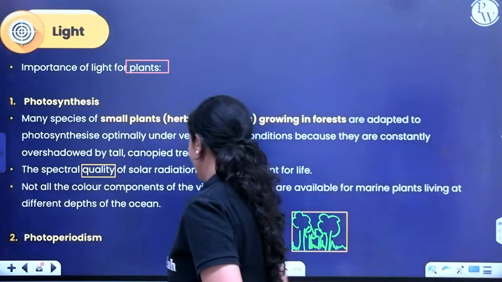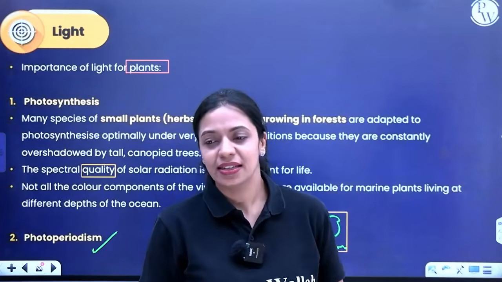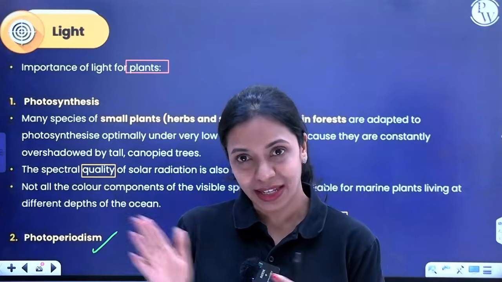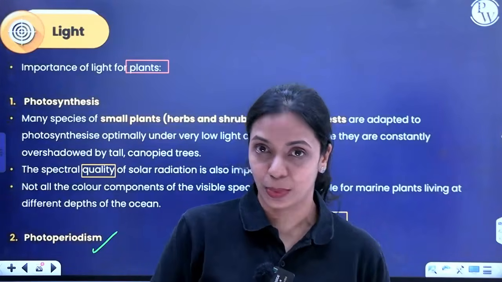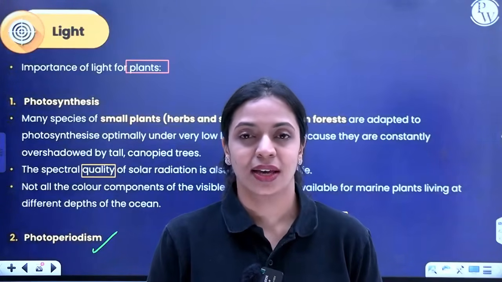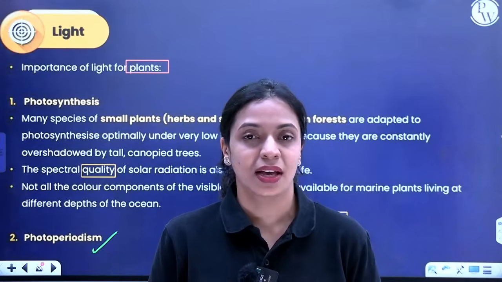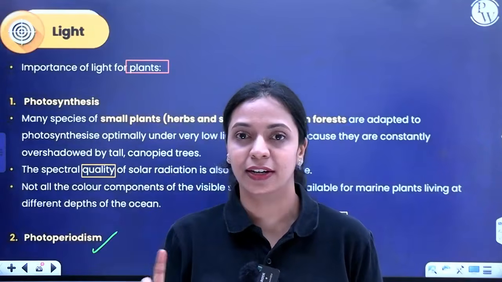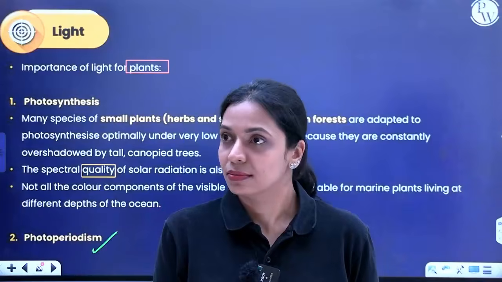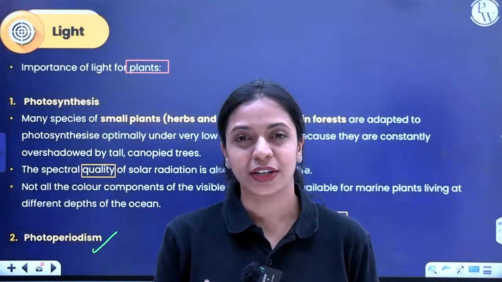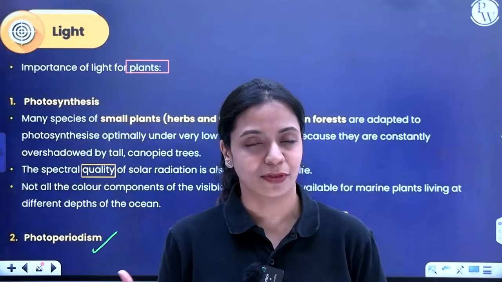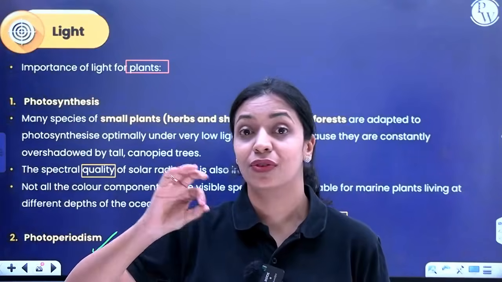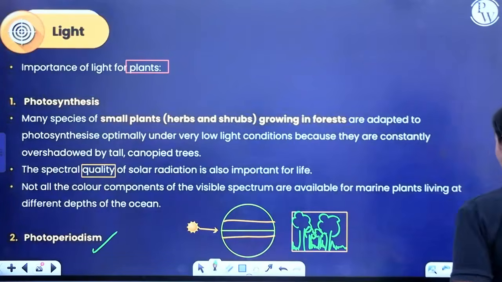Also, there's another thing called photoperiodism. Photoperiodism basically is how plants depend on the period or the duration of light they obtain from the sun in order to produce flowers. Different plants will have different preferences. Some plants will require a critical duration of daylight and a critical dark period in order to flower. So you have different types of plants there. You would learn more about that in a chapter called Plant Growth and Development earlier, but after rationalization that has gotten deleted. Just remember, plants depend on light cues for flowering as well. That is called photoperiodism.